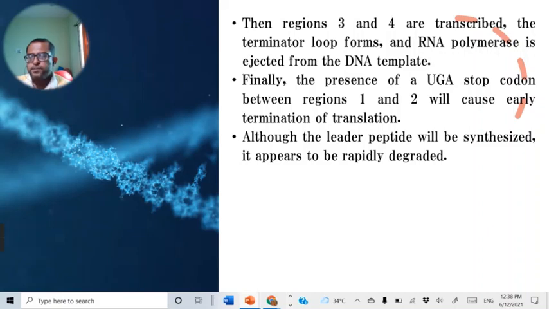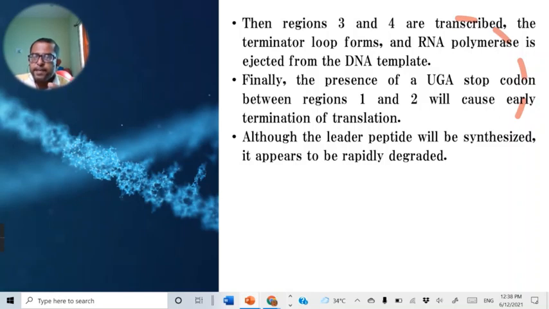Following regions 3 and 4, there is a poly-U sequence. This poly-U sequence pairs with adenine, and this is the weakest bond to be broken, so the bond between uracil and adenine is easily broken.